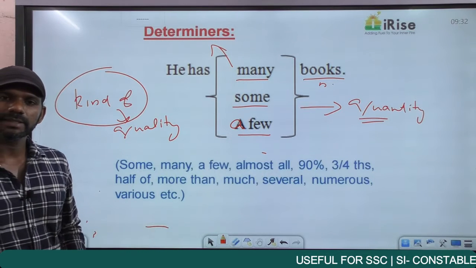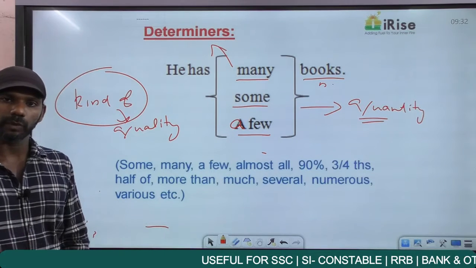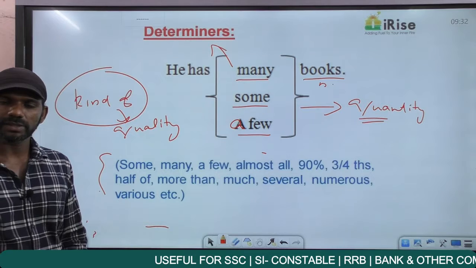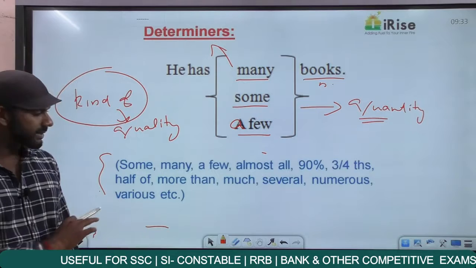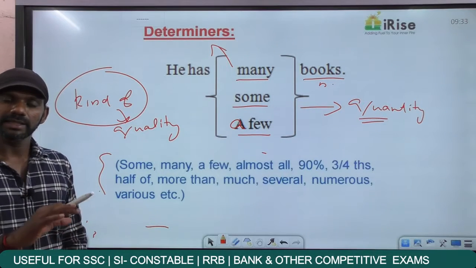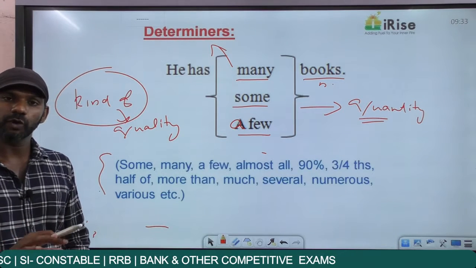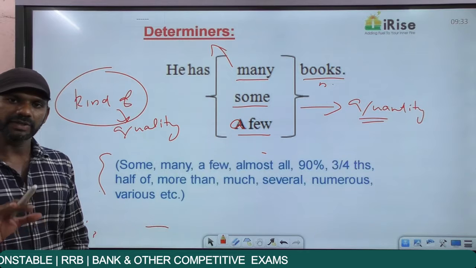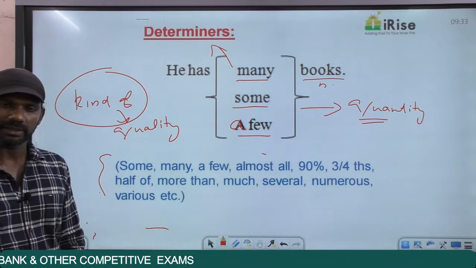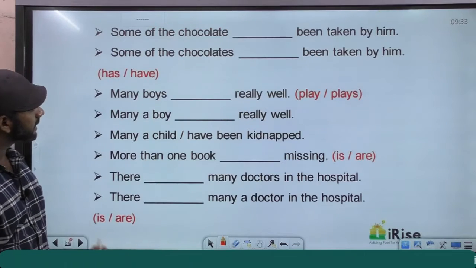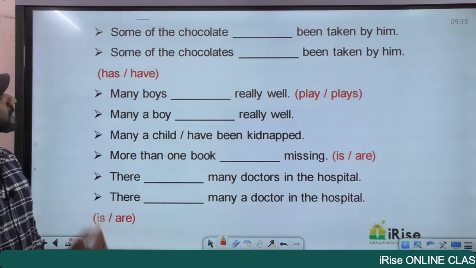Now determiners cannot be subjects because as I told you earlier, subjects can only be nouns or pronouns. Determiners are not nouns, determiners are not pronouns, so determiners cannot be subjects. Even if you come across these words in sentences, don't give importance to them. Just neglect them. Never get stuck with a determiner. Focus only on the noun in the sentence. If the noun is singular, the verb must also be singular. If the noun is plural, the verb must also be plural. So even though determiners will be found in sentences, we should not give any importance to them. Just forget about them.